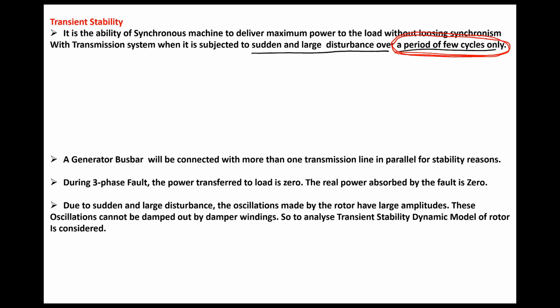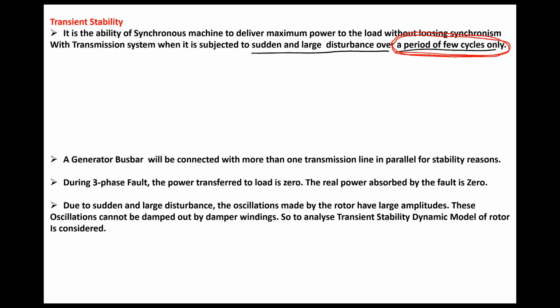We need some corrective action immediately, either from the speed governor system, or the fault should be cleared by the relay and circuit breaker combination. Then only the system can retain stability. If nothing happens, the machine will definitely lose stability.